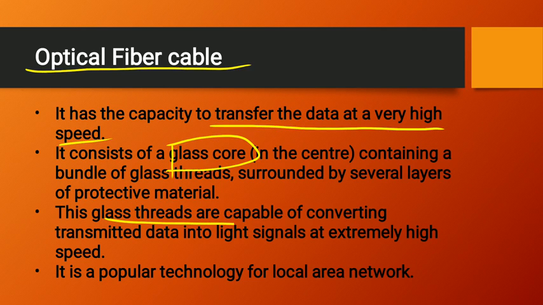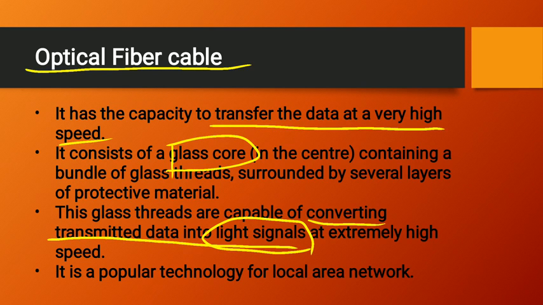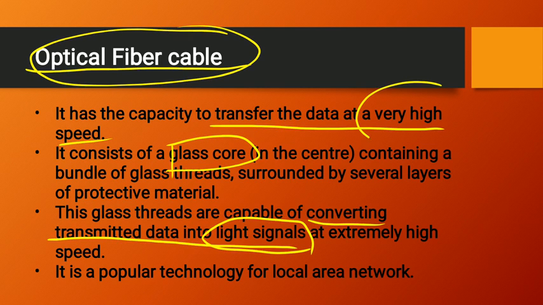Glass threads are capable of converting transmitted data into light signals at extremely high speed. So now try to understand what glass threads do. These threads convert the transmitted data into light signals. I think all of you know the speed of light. Light travels fastest. That is why optical fiber cable transmits the data at very high speed.